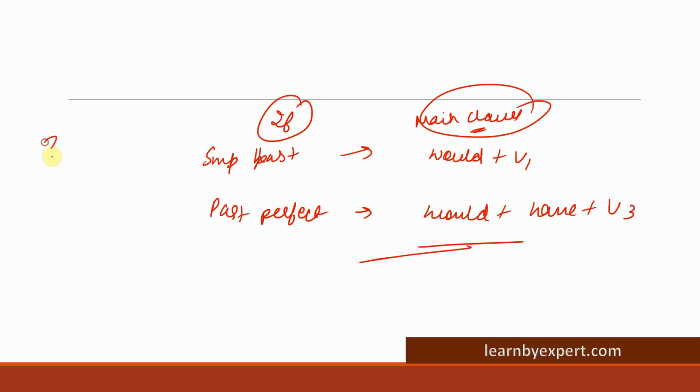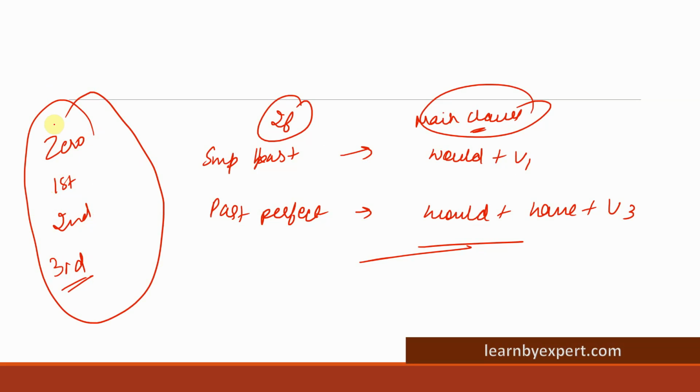So we covered zero conditional, we covered first conditional, we covered second, we covered third. So these are the main types of conditionals. I really hope you understood the concepts very clearly. I tried to explain in a very simple manner so that you could easily identify the difference. And it is important to understand the concept. Why do we use these conditionals? Where do we use these conditionals? So that you will never ever forget in your life.